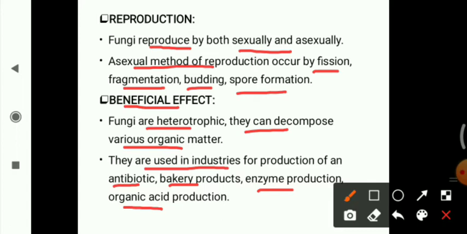For bakery products, we mostly use unicellular fungi, for example yeast. And for antibiotics, the most widely known is the Penicillium fungus, which produces the antibiotic penicillin.